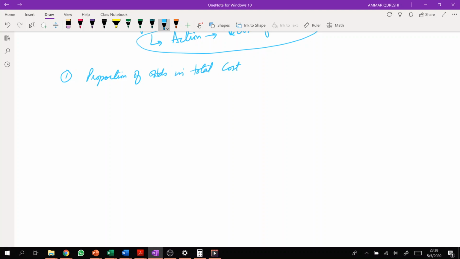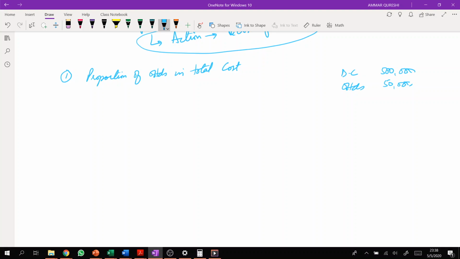What do you mean by this? See, for example, a product has a direct cost of 500,000 and it has an overhead of around 50,000. Total overheads are approximately 50,000. Then total overheads are not a heavy proportion of the total direct cost, right?